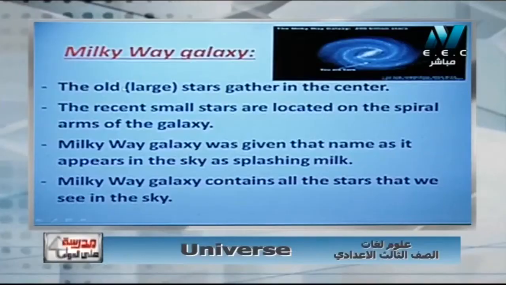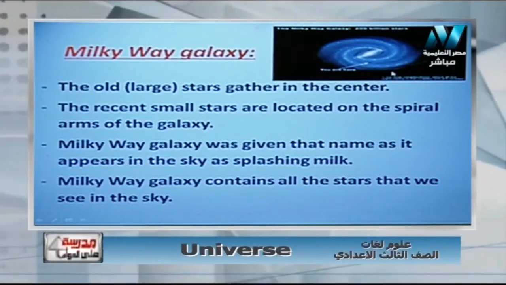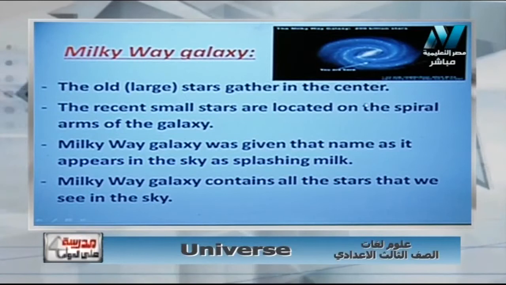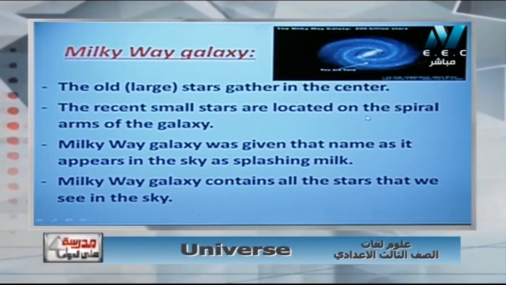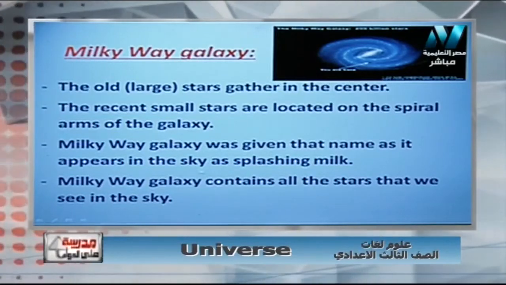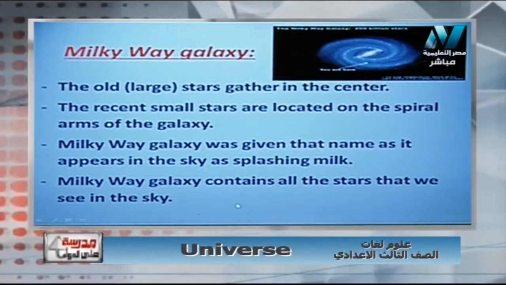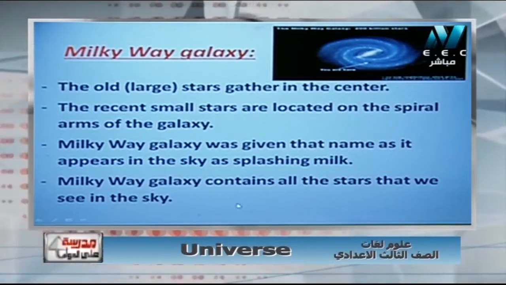Okay, let's see together. This is the Milky Way galaxy, and here at the end of the arm is the solar system, a small star located on the spiral arm. The Milky Way is given this name because it appears like splashing milk, and it contains all the stars that we see in the sky at night.